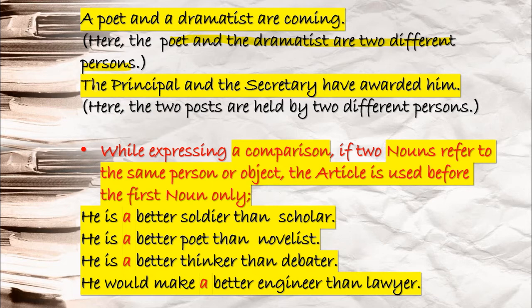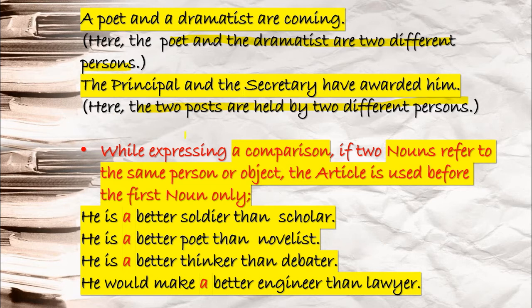Okay, next you see the principal and the secretary have awarded him. Here the principal and the secretary, two different people. The two posts are held by two different persons only. This is what you have to understand. But when I say the principal and secretary, means I am talking about the same person who holds two posts. One is of the principal and the other is of secretary, but the same person. But when I say the principal and the secretary, it means I am talking about two different persons.